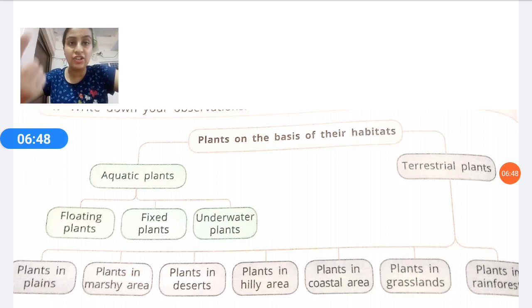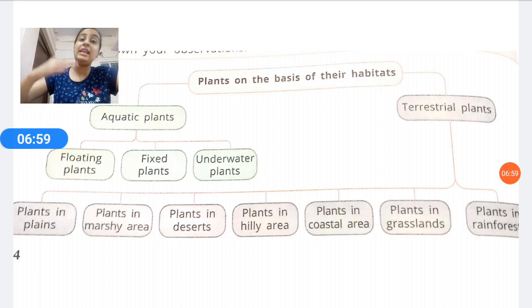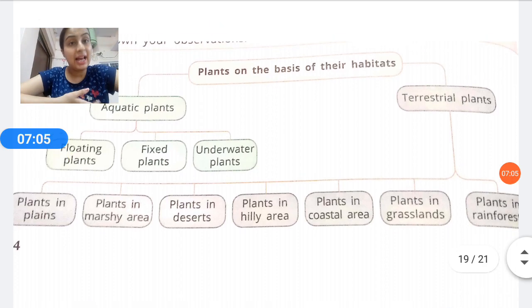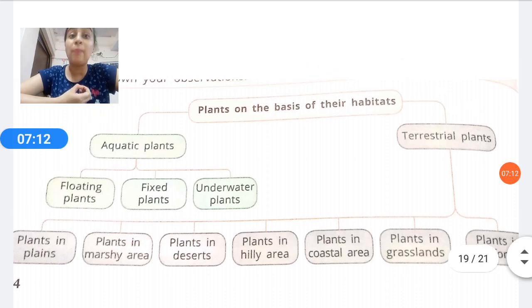So just a quick revision will help you. Terrestrial plants are of many kinds, like in plains we have mango, gulmohar. Marshy areas, they are growing with the breathing roots. इनकी जड़ें पानी के ऊपर होती हैं. And the trees that have roots above the soil, they are referred to as the breathing roots. Yes. Plants in the desert like cactus. Yes, they have spine-like leaves. They do not have leaves, they have spines to prevent the loss of water. I am taking a quick revision of that.